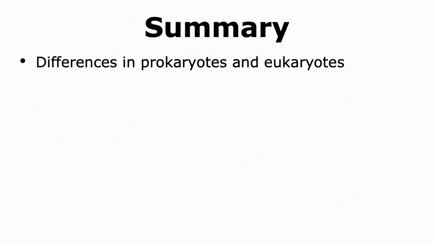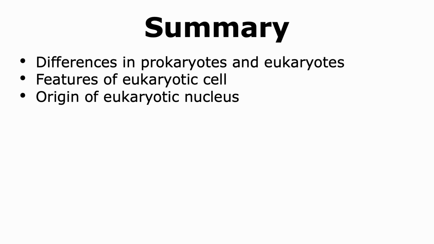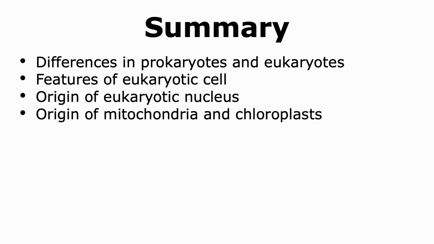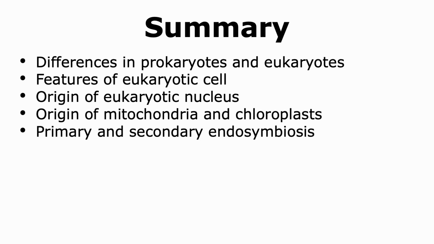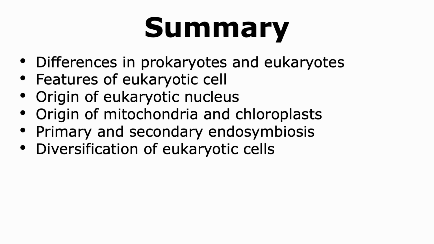With this, we come to the end of our talk, where we learned about the differences between prokaryotes and eukaryotes. We also learned about the features of the eukaryotic cell and the origins of the eukaryotic nucleus. We also learned about the origins of mitochondria and chloroplasts and what is primary and secondary endosymbiosis. Finally, we saw how diversification of eukaryotic cells has occurred with time.